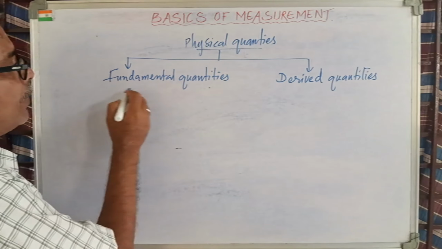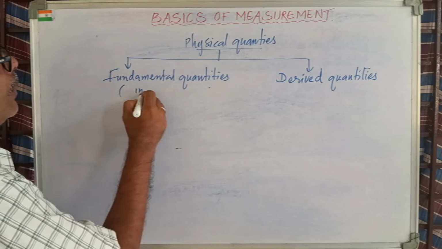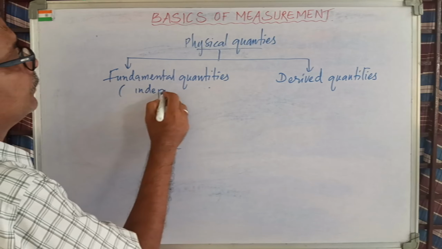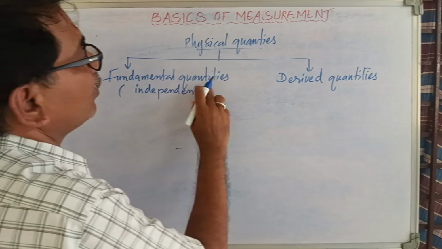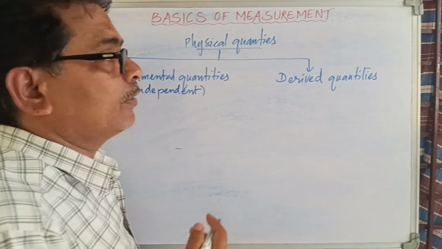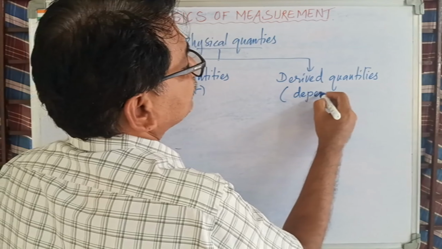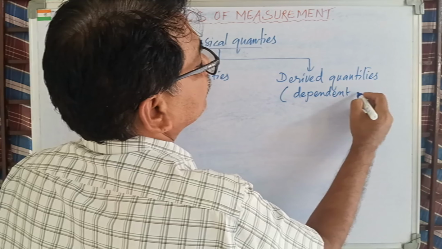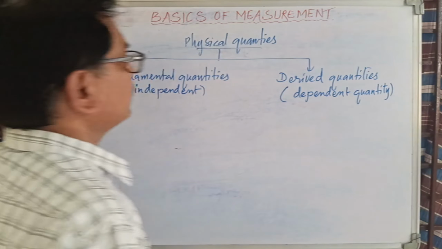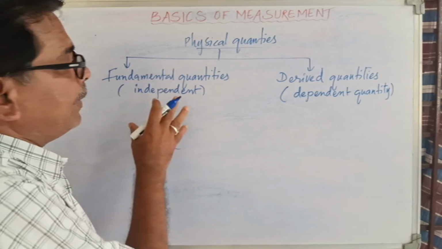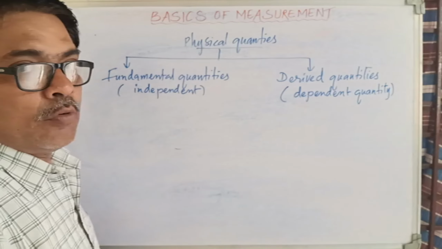What do you mean by a fundamental quantity? A quantity which does not depend upon others, an independent quantity. Fundamental quantity is an independent quantity, while derived is a dependent quantity. What do you mean by independent quantity? What do you mean by a dependent quantity? We will come to know now.